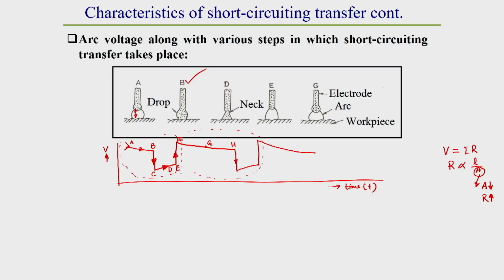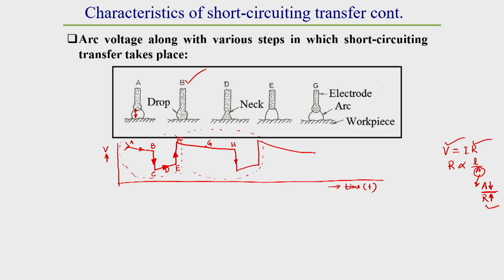That is why from C to E during neck formation time, we can observe that there is a rise of voltage. Why is this voltage rise there? It is due to constriction of the work. From Ohm's law itself we can observe, due to this constriction, the cross section decreases. Due to this decrease of cross section, definitely the resistance will increase marginally, and due to this marginal resistance increase, the voltage rise also takes place, because voltage is proportional to R, what we observe from Ohm's law.